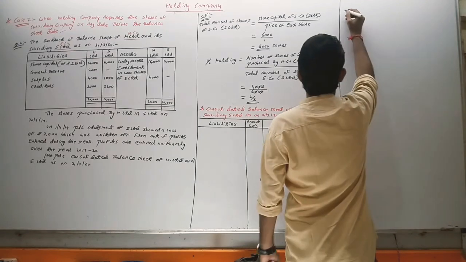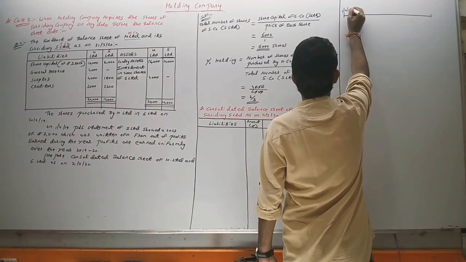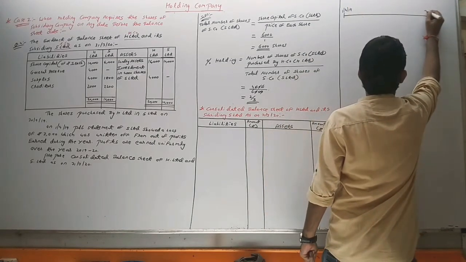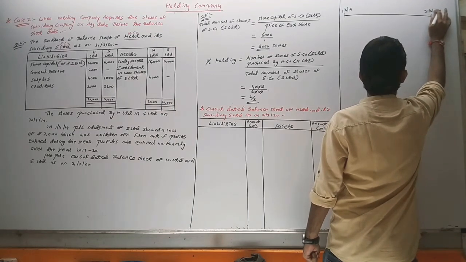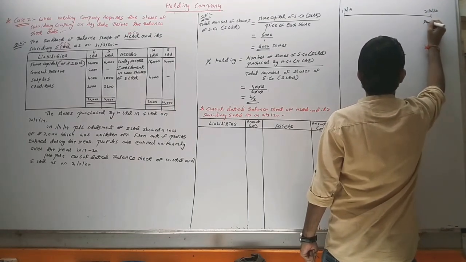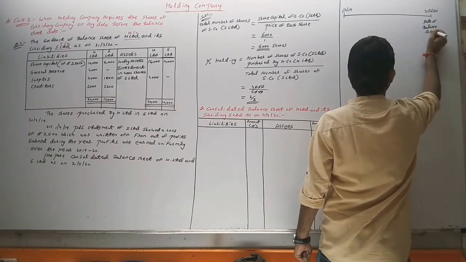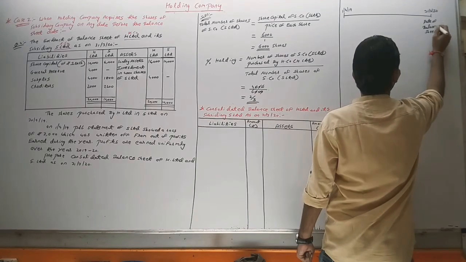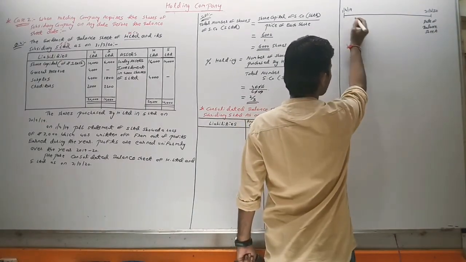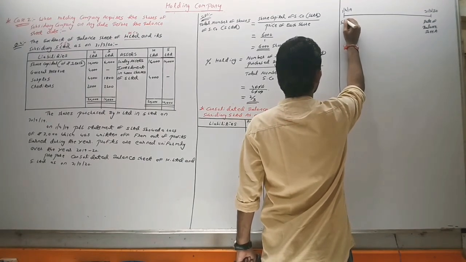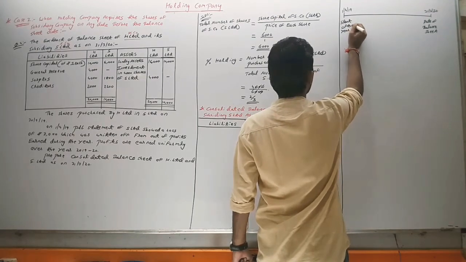Okay, let's begin with a timeline. 1st April 2019 is the start of the year, and 31st March 2020 is the date of the balance sheet.